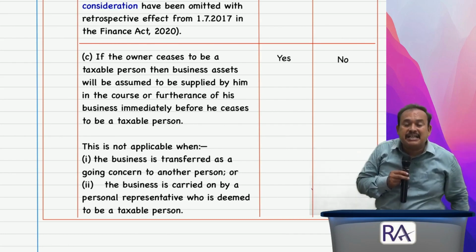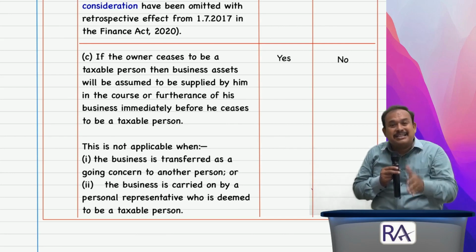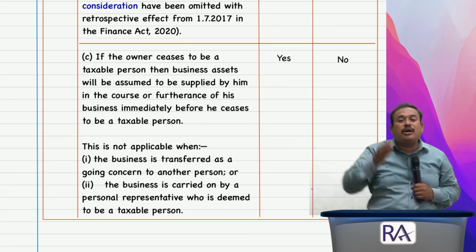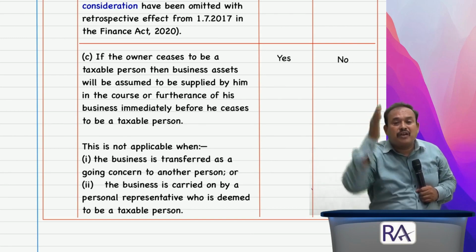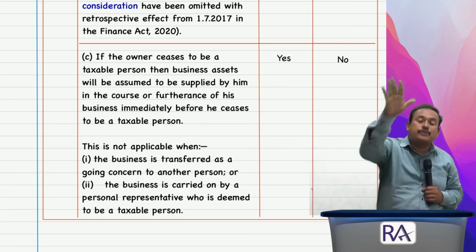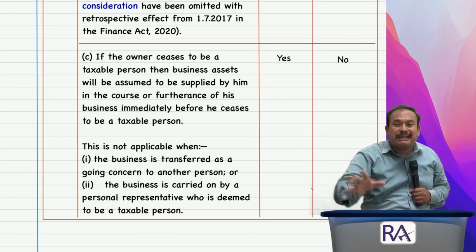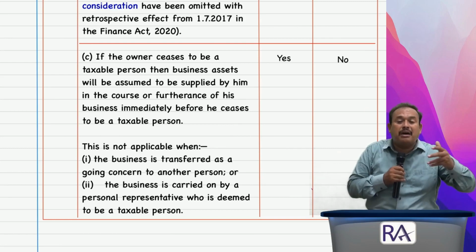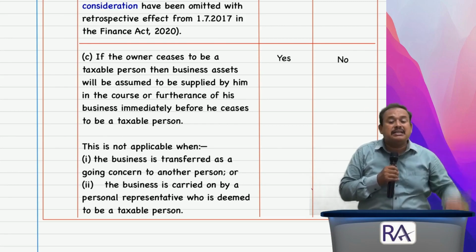In such cases, the taxable person who ceases to be a taxable person, as on the date of cessation, as on the date of closure of business, that particular business assets will be called supply of goods. However, such a supply of goods concept does not apply where there is an absorption, an amalgamation, a transfer of business to a new unit, or a demerger.